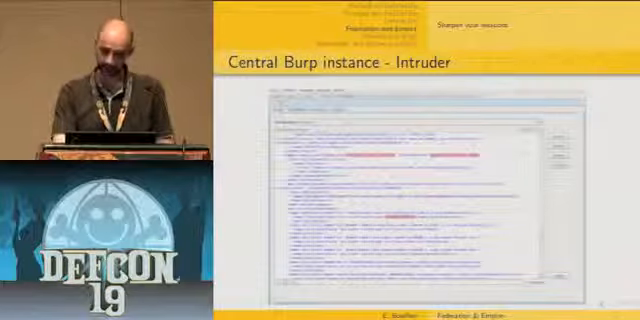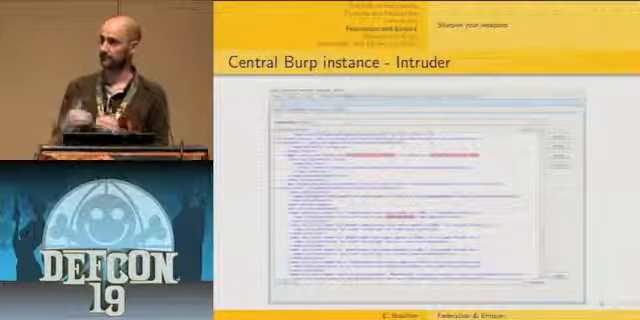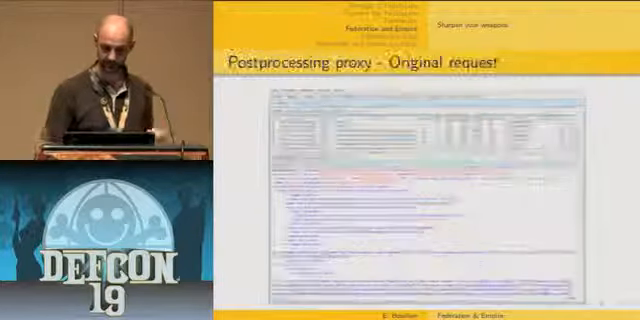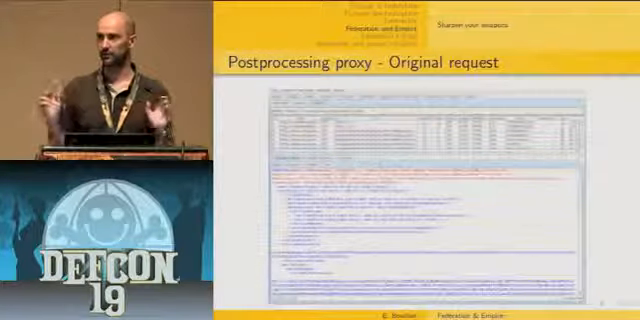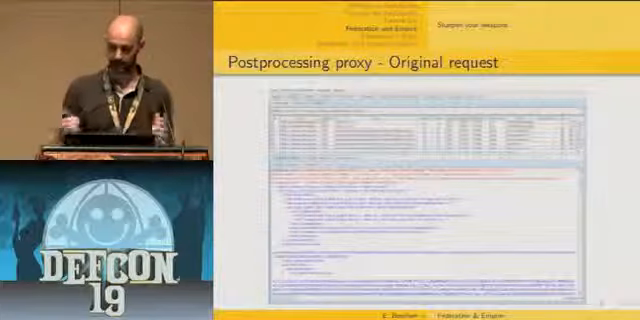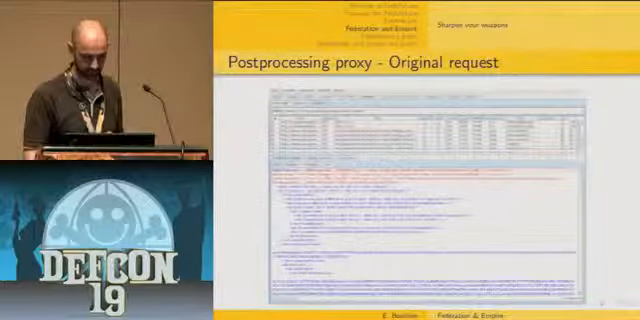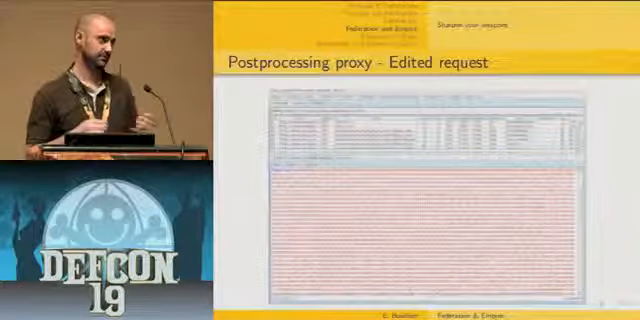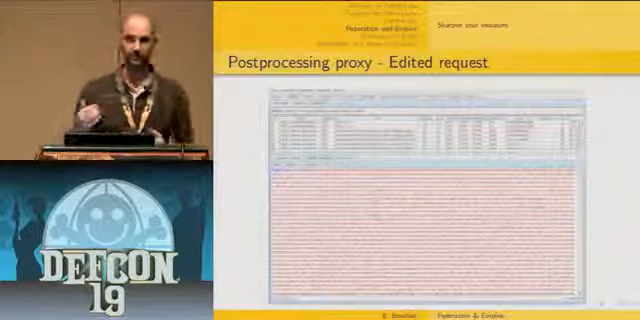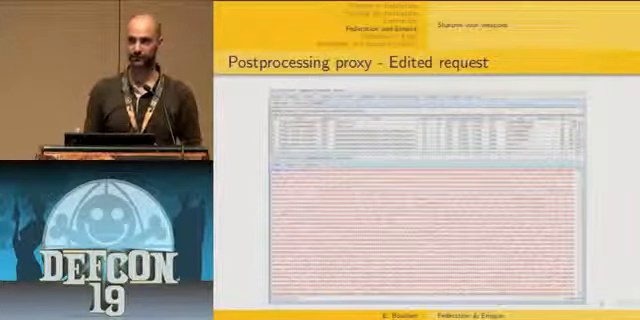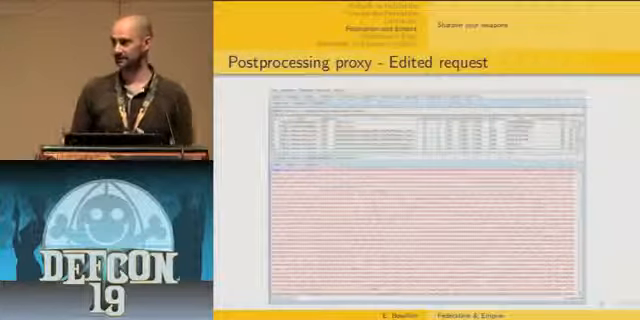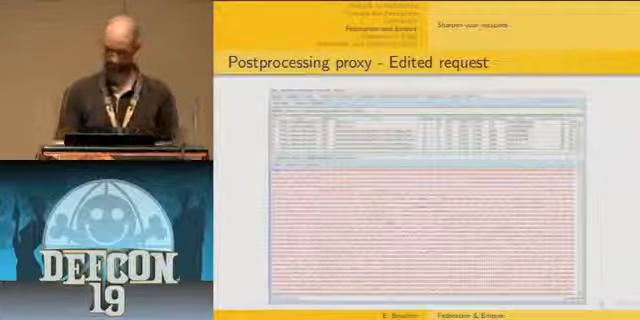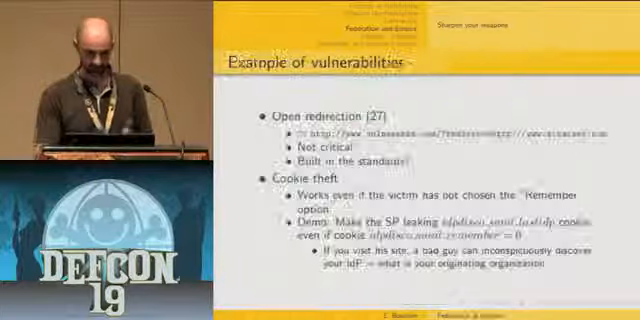At that point, the middle proxy is going to send this request to the post-processing proxy, which will receive the decoded token in clear. Then the post-processing proxy is going to encode the SAML token back to its appropriate format, so that it is sent to the application as it expects. So that's basically how it works.